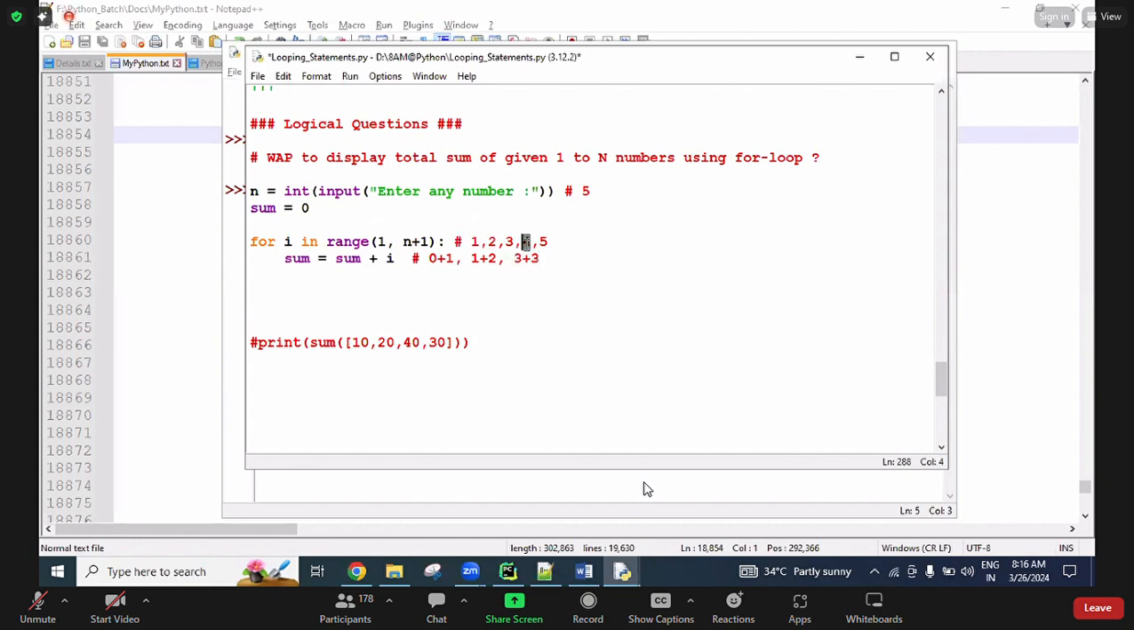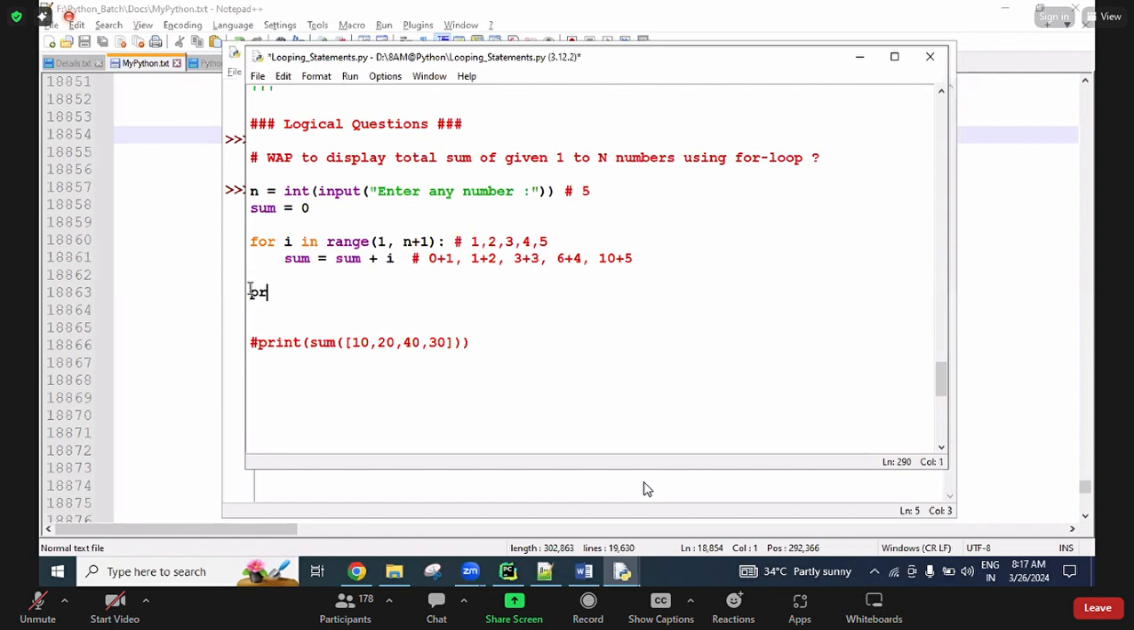In the next iteration, the i value is 4. Already in the sum, 6 is there, and 6 plus 4 is 10. So this 10 value is stored into the sum. In the next iteration, the i value is 5. Already 10 is there in the sum, and 10 plus 5 is 15. So this 15 value is stored into the sum.